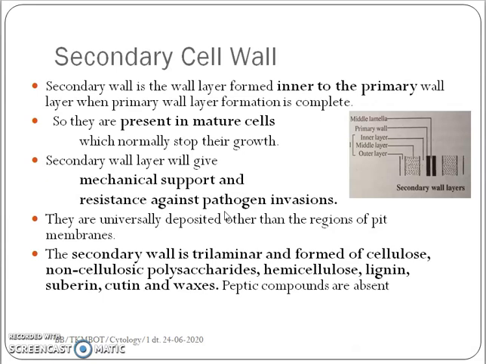Coming to the primary cell wall layer, cellulose impregnated with pectin is the chemical nature. Coming to the secondary cell wall layer, the cellulose is impregnated with components, mainly polysaccharides, other than pectic compounds.